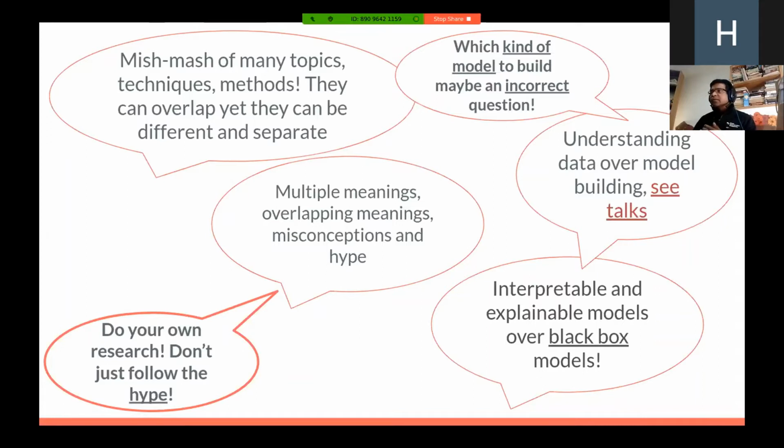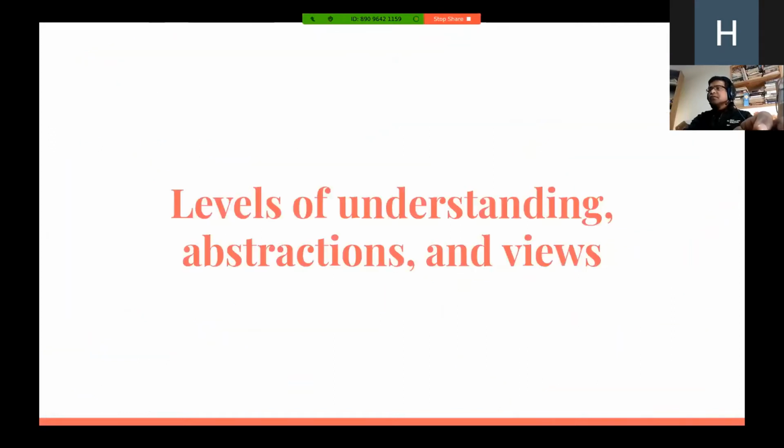I have given a talk about this last year, and there's a link provided in this slide. This brings me to also say that just building models is not good enough. We need to make sure those models are interpretable and explainable. I hope I will be able to touch on this in the coming slides. While I have been learning all of these things, I have understood that there are levels of understanding, levels of abstraction, and views, perspectives and viewpoints. I want to talk a little bit about that in the coming slides.